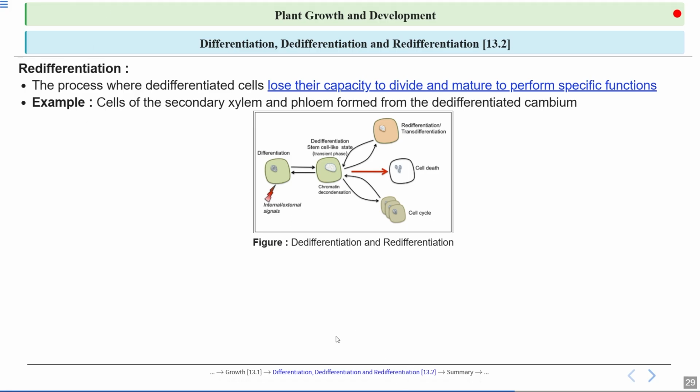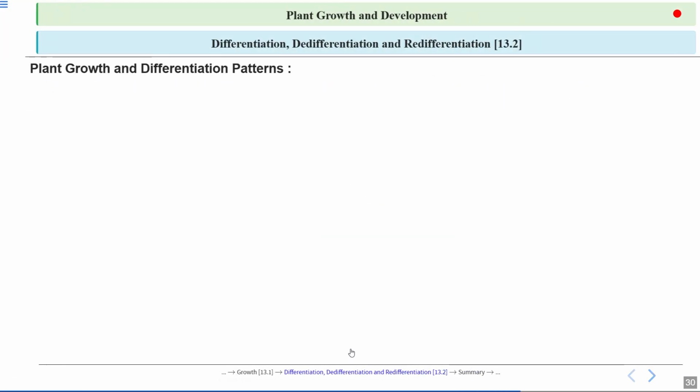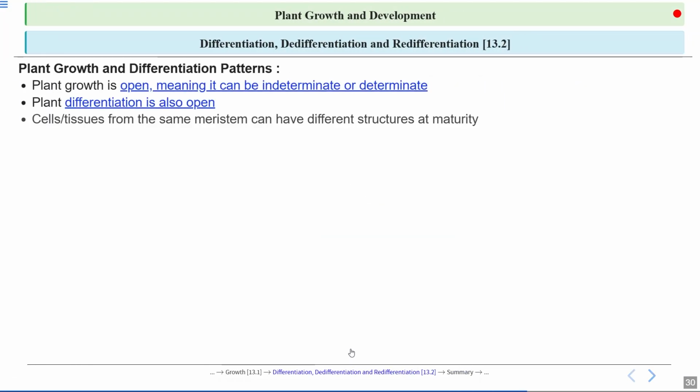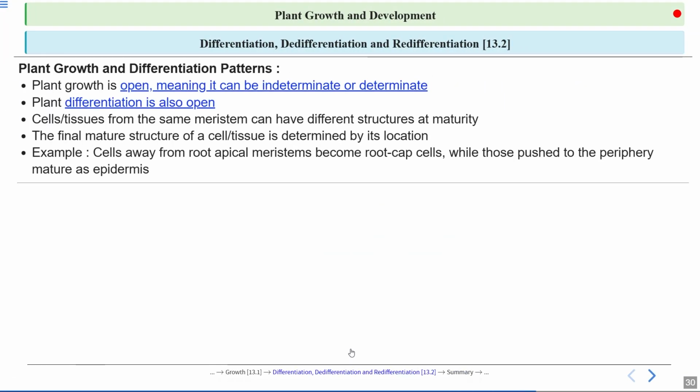We have already talked about this picture, which is telling about how differentiation, de-differentiation and redifferentiation takes place. Plant growth and differentiation patterns. So it is open because new cells keep on adding due to meristematic region, meaning it can be indeterminate or determinate. Okay, so plant differentiation is also open.